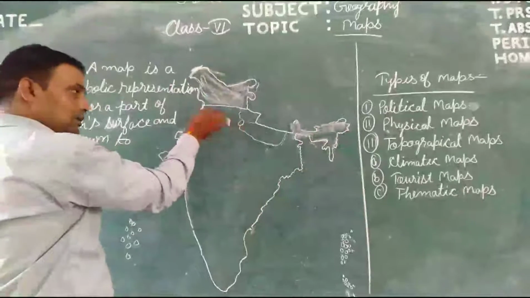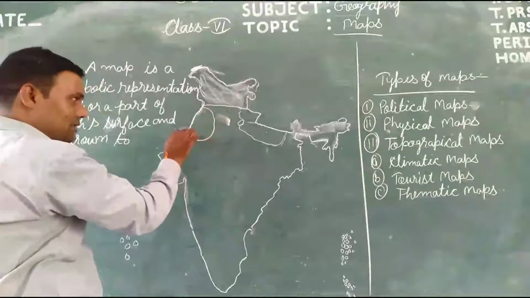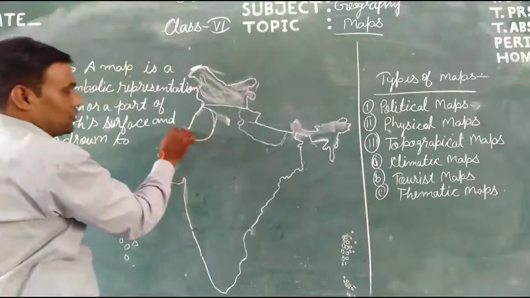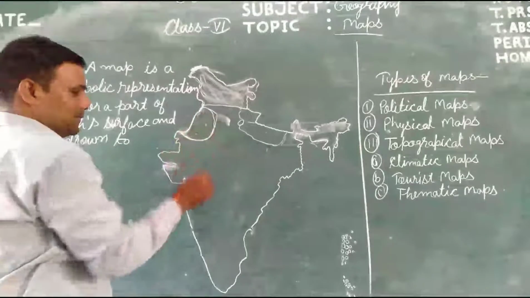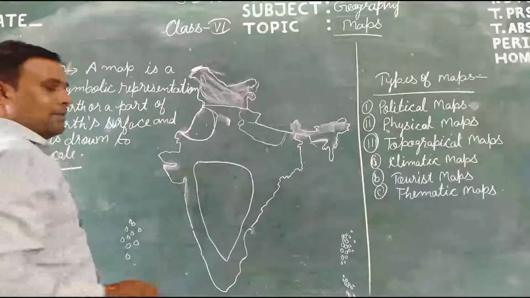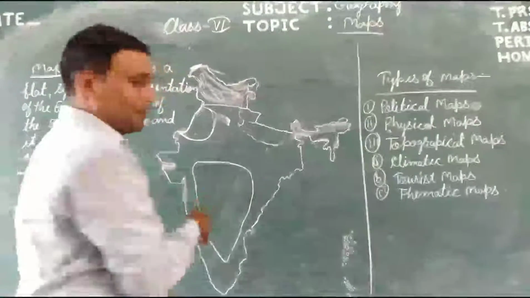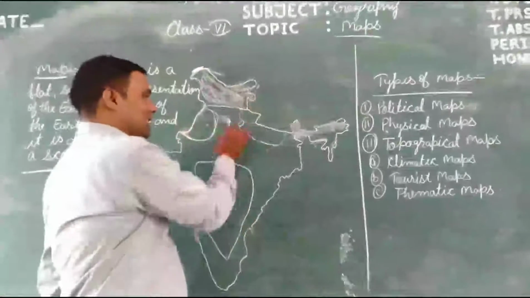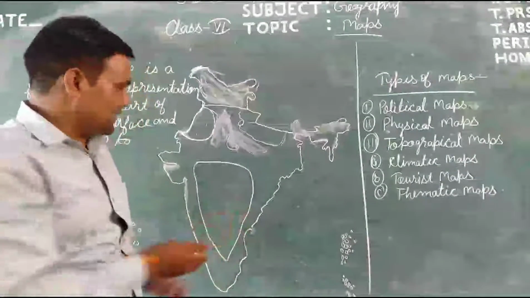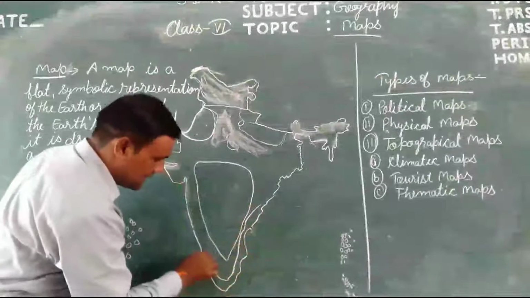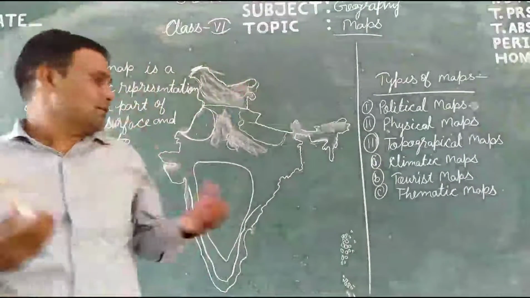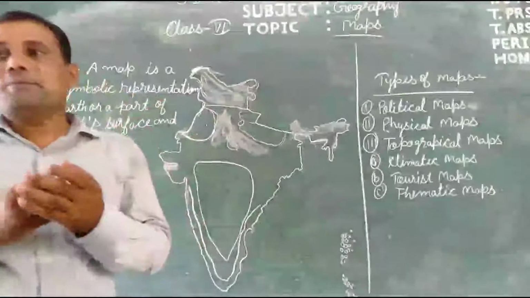Here is the part of the desert area, यानी plateau area. Here is the part of the Deccan Plateau area. It is the plain area of the northern part, and here is the coastal area. So water bodies and land forms are shown on the physical map.